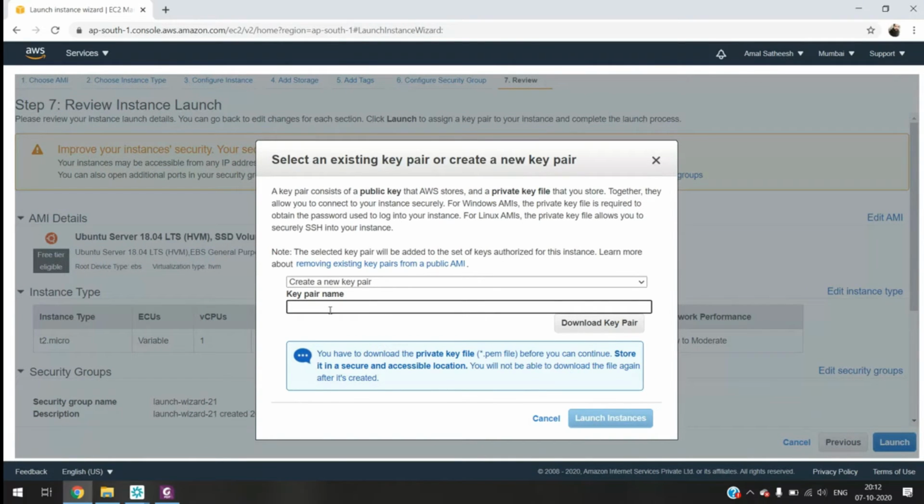If you want to create a key, choose the option create a new key pair and give the key a name. You can give any name for the key. Then you can download the key pair from here. Amazon gives you a warning, please read it.